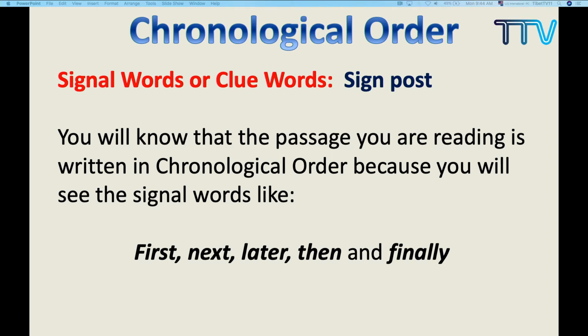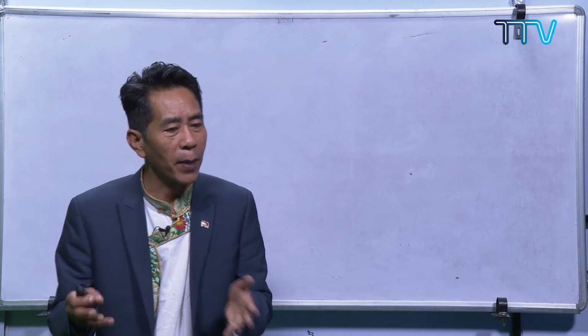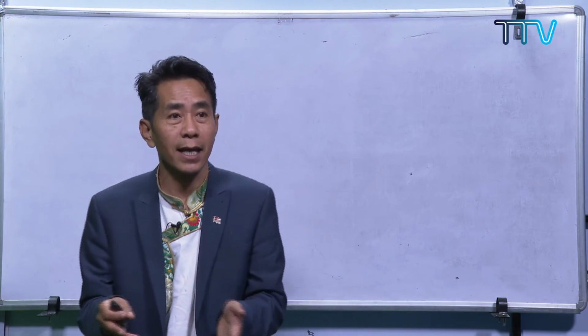To make it clearer, let us go through the signal words and clue words. I'm sure you all are familiar with these words, because these are the words that we have been using throughout this session. Signal words or clue words, or we also say transitions. They are signal words and clue words because they work as a signpost. It will show you, it will guide you. This will always be very handy for you whenever you write or whenever you read a passage. You will know that the passage you are reading is written in chronological order, because you will see the signal words.